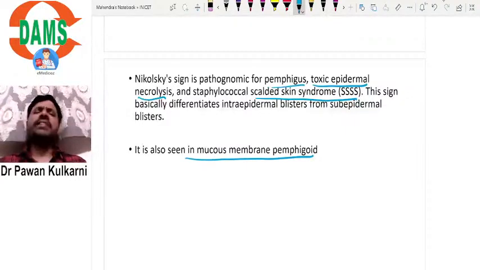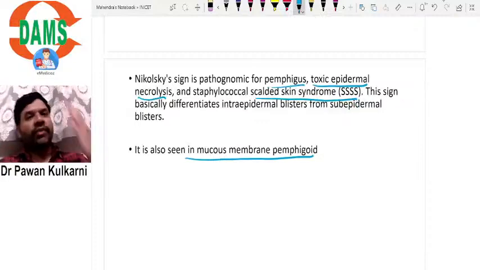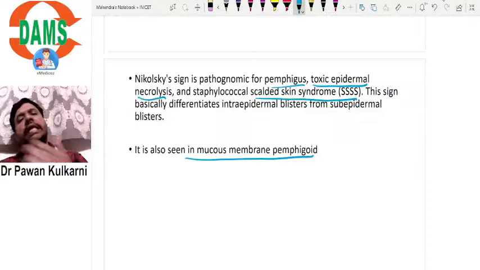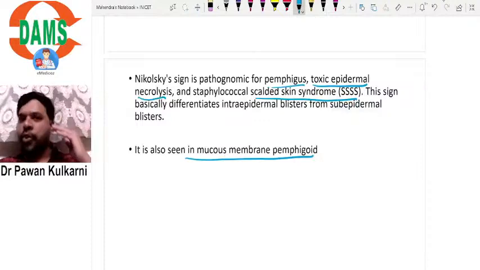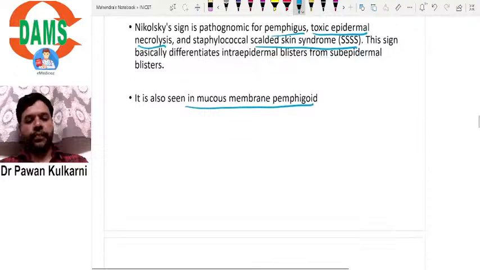This is a very single liner question, commonly and frequently asked in NEET papers. All of the following lesions will show Nikolsky sign positivity except, and the most common option that is given is bullous pemphigoid only, because bullous pemphigoid will not show Nikolsky sign positivity.